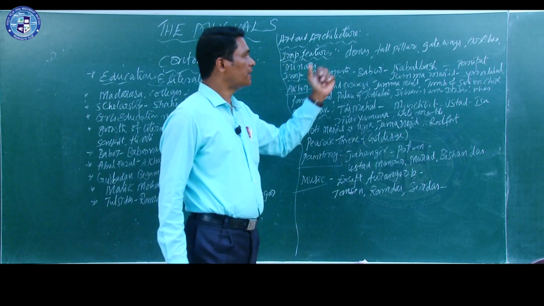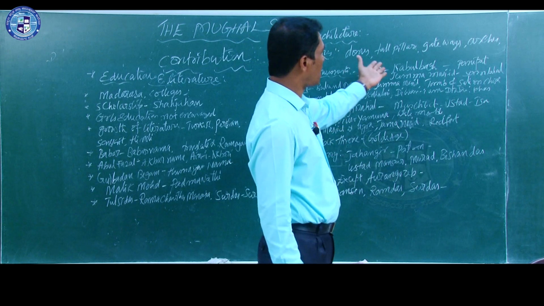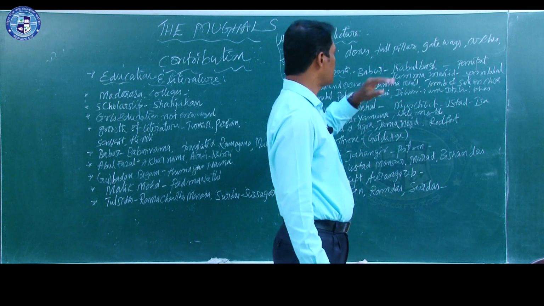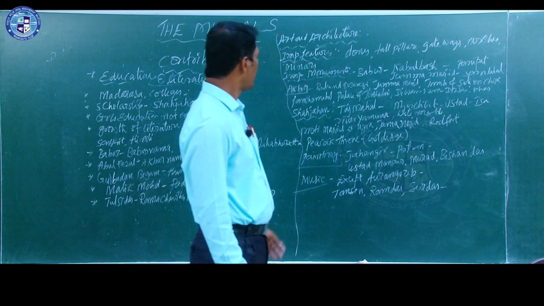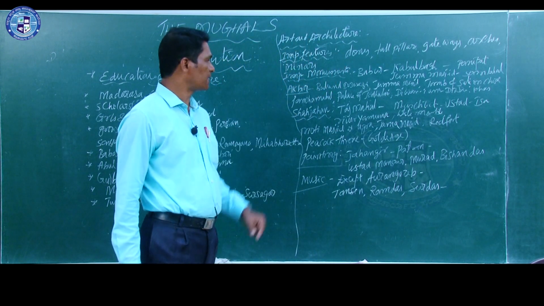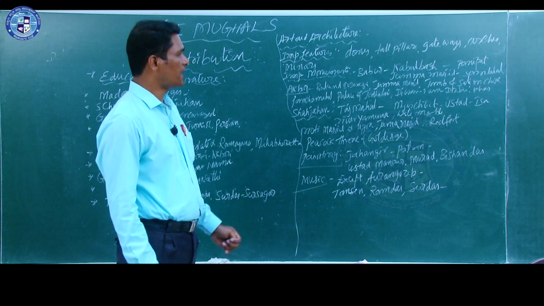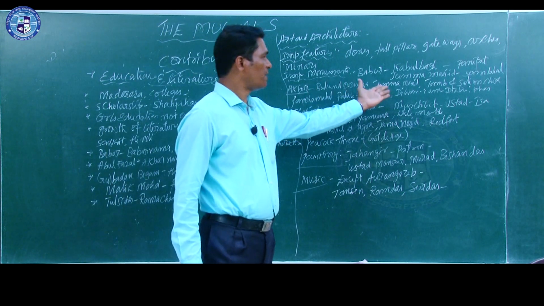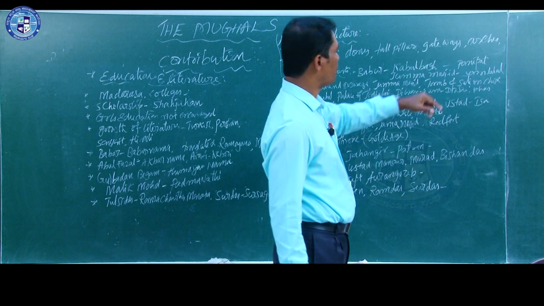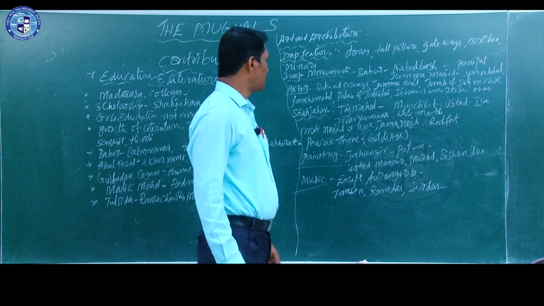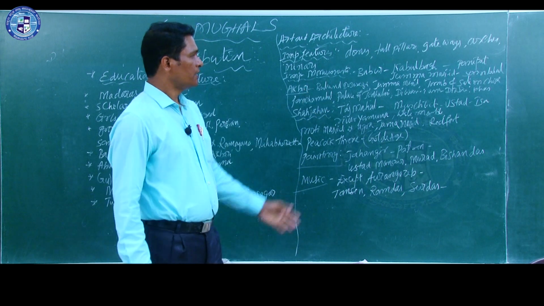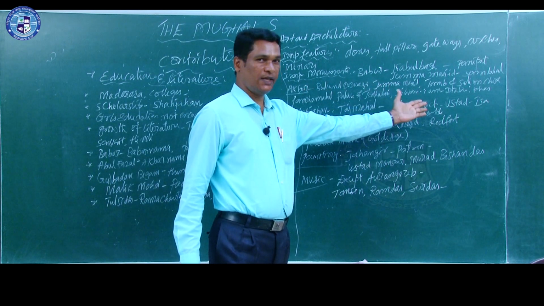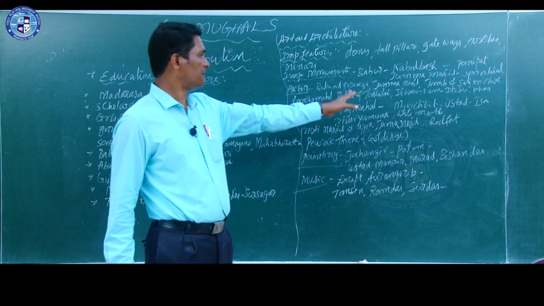Babar built the Kabul Bagh at Panipat, and after that Juma Masjid at Sambal. Akbar's constructions we can see here: Buland Darwaza, Juma Masjid, tomb of Salim Chishti, Panchamahal, palace of Jodhabhai, Diwan-e-Am and Diwan-e-Khas. All these points I explained before.